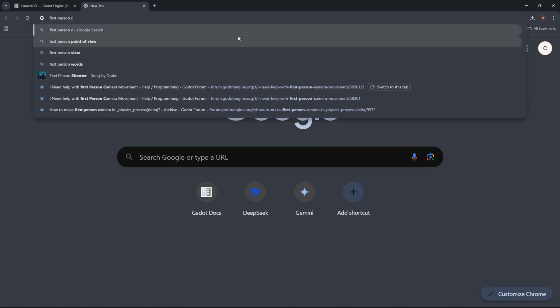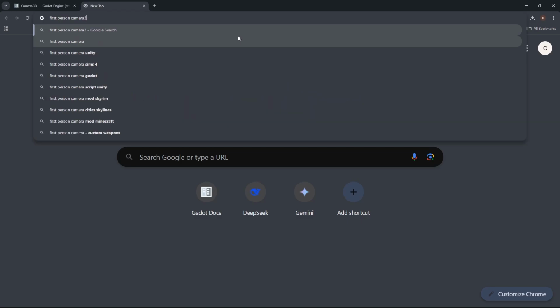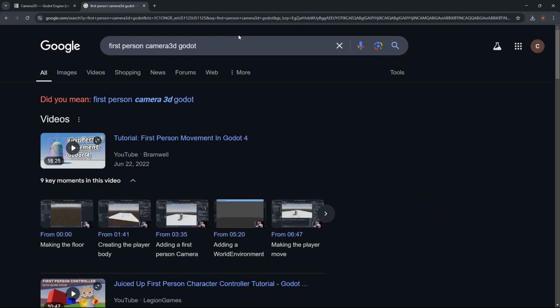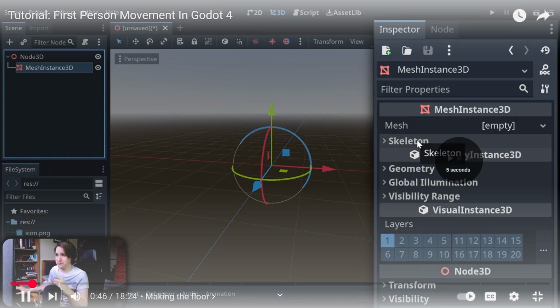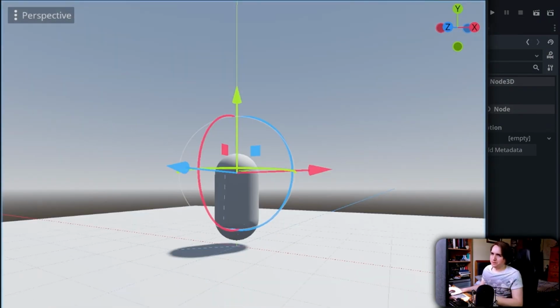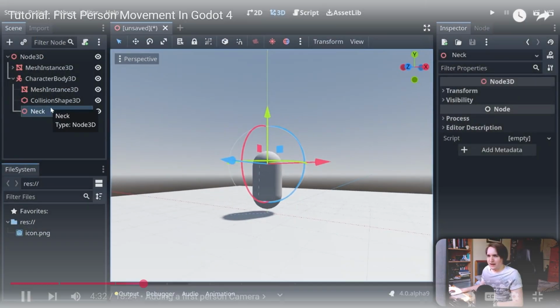First person camera 3D Godot. We're gonna have to go over to this guy's Bramwell's. No, it's not a problem. I don't have a problem going to look at Bramwell's, but let's see what this person's saying. Okay. So let's do something like that. That's a good idea.